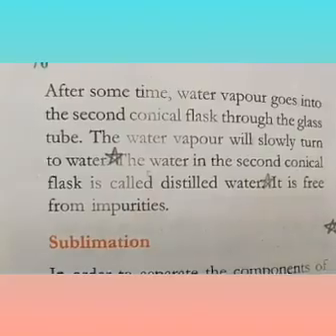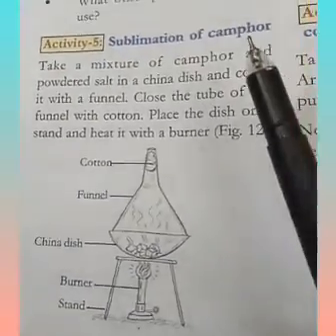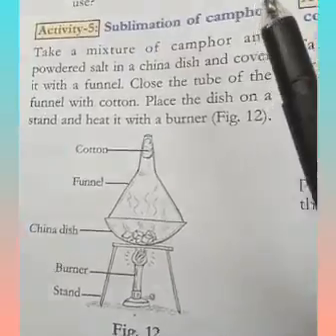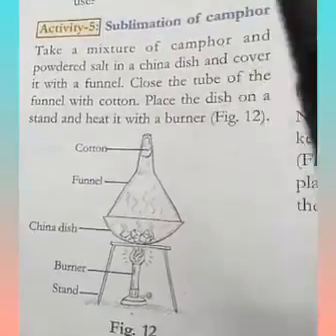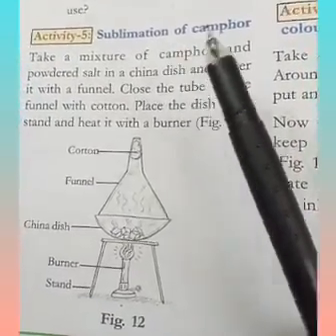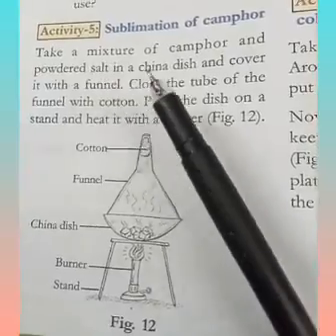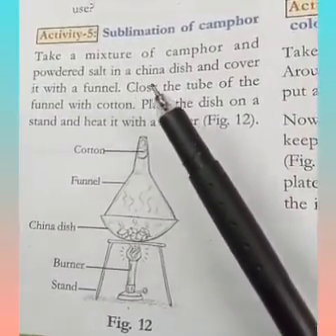Okay children, the next one is Activity 5, sublimation of camphor. Camphor is nothing but karpuram in Telugu. Sublimation is another method of separation of substances. Take a mixture of camphor and a powdered salt in a china dish.